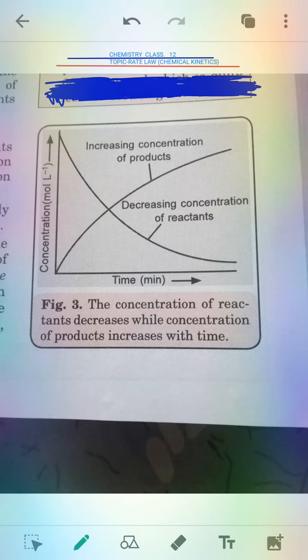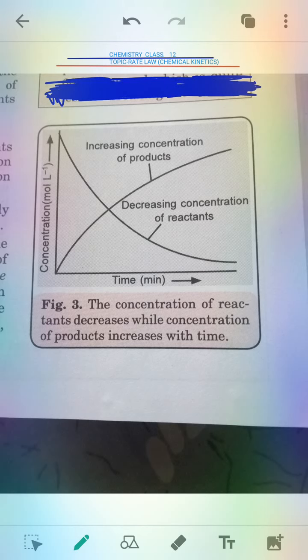Actually, during a chemical reaction, what happens? You can go through the figure: concentration is changing along with time. Reactant and product both have been taken. As time passes, the concentration of the reactant is going to decrease, and the concentration of the product is going to increase. So the dependence of the rate of the reaction on the concentration of the reactant also changes with time.